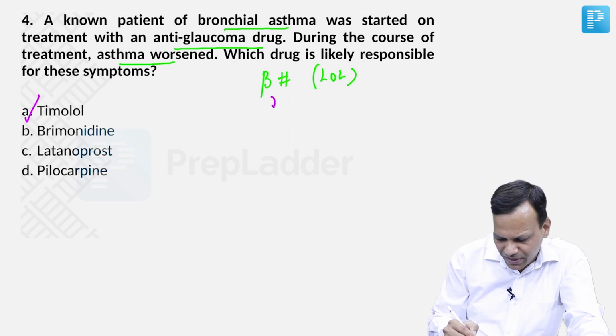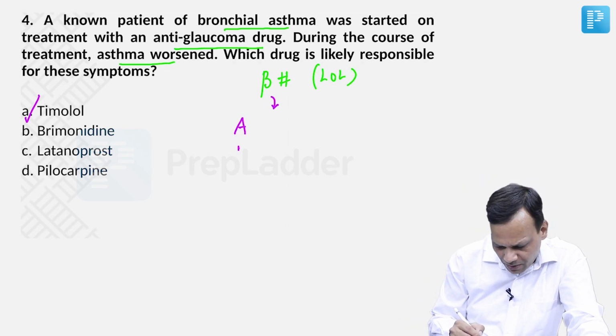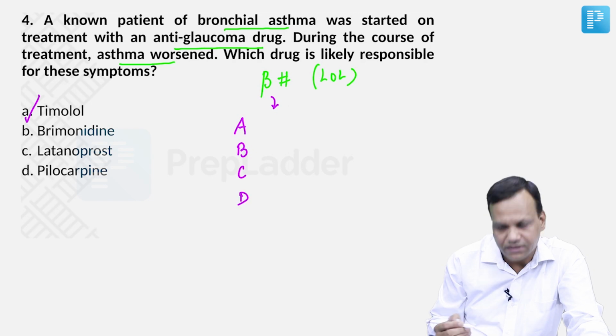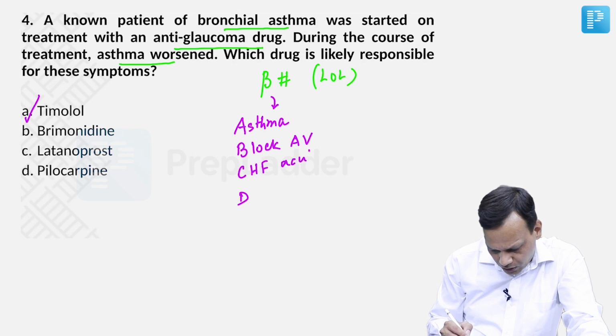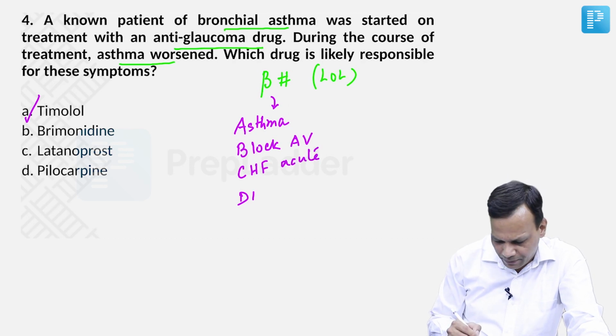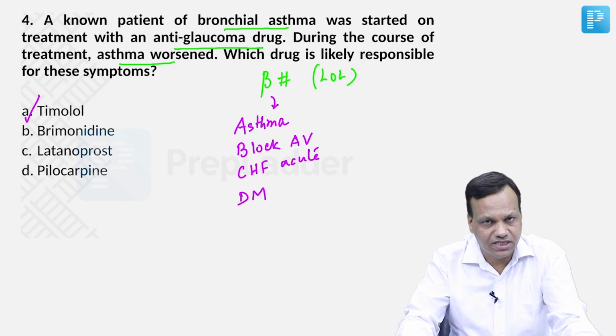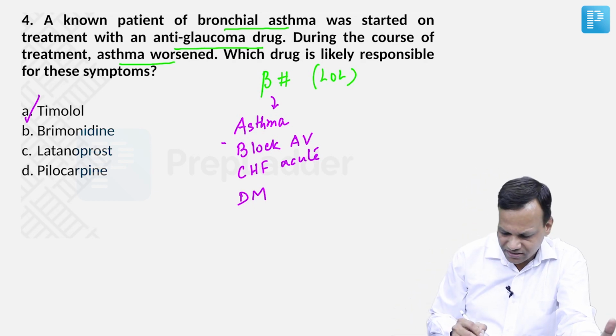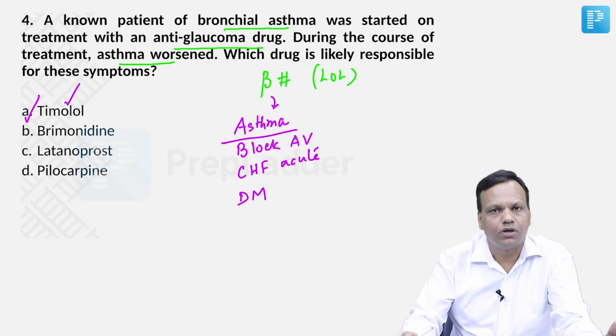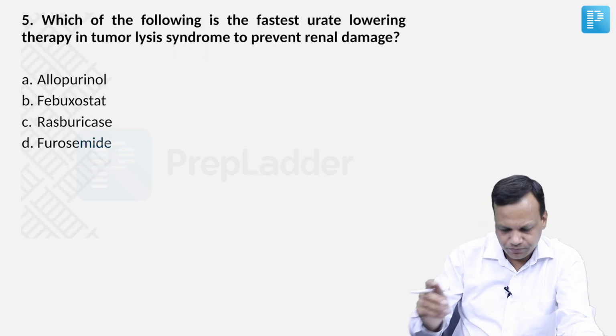You can remember the main problems with beta blockers as A, B, C, D. A for asthma, they can cause worsening of asthma. B for block, they can lead to AV block. C for CHF, they can worsen acute CHF. And D for diabetes, they are avoided in diabetic patients. They cause hypoglycemia unawareness. Okay, so the answer for asthma is timolol. Okay, moving to the next question.